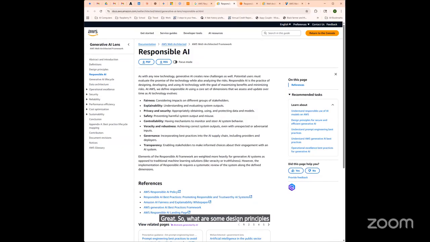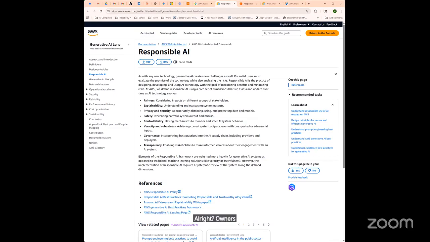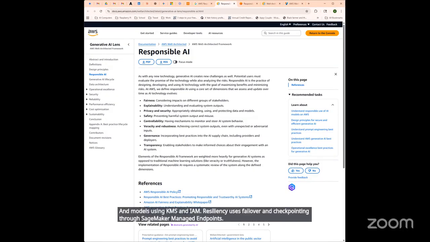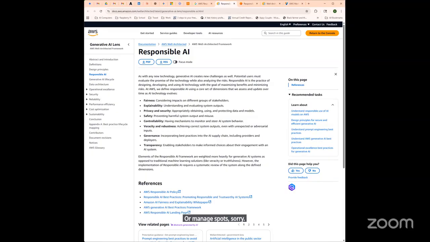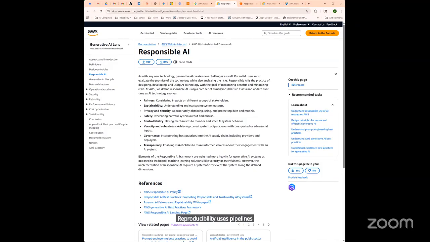AWS advocates for 12 design principles mapping to machine learning lifecycles. Ownership assigns model owners for drift, tuning, and updates. Protection secures data and models using KMS and IAM. Resiliency uses failover and checkpointing through SageMaker managed endpoints or managed spot. Reusability stores and reuses trained models via the model registry. Reproducibility uses pipelines and lineage tracking.